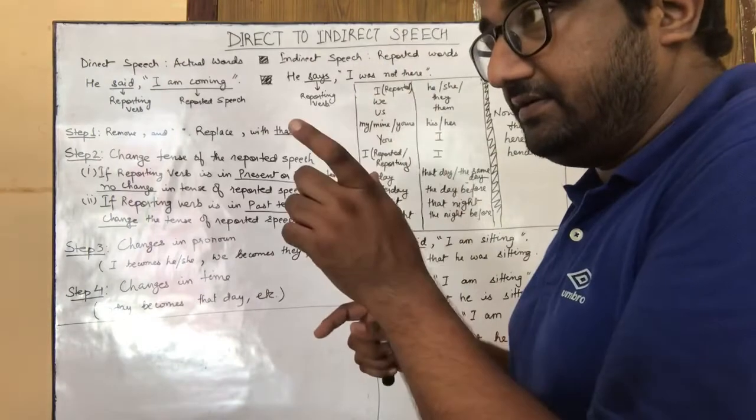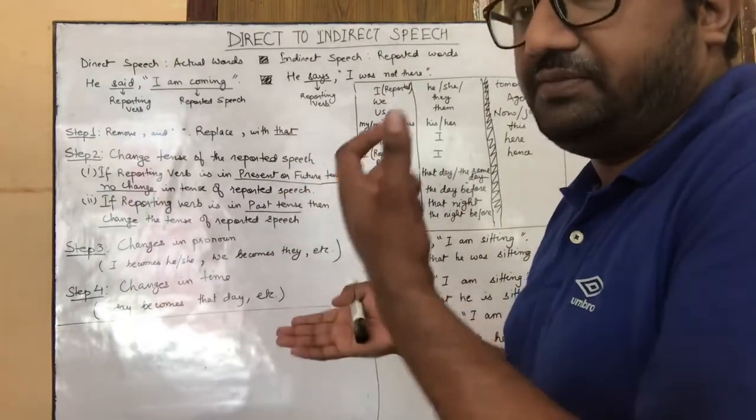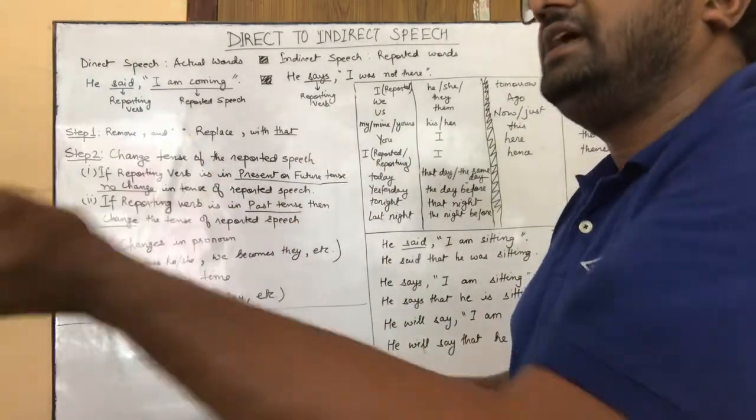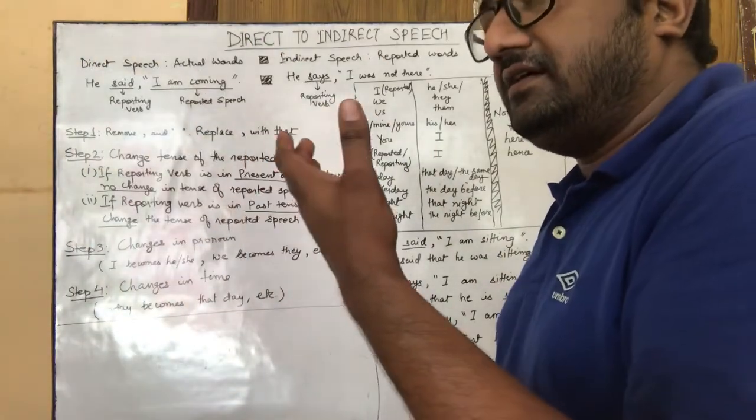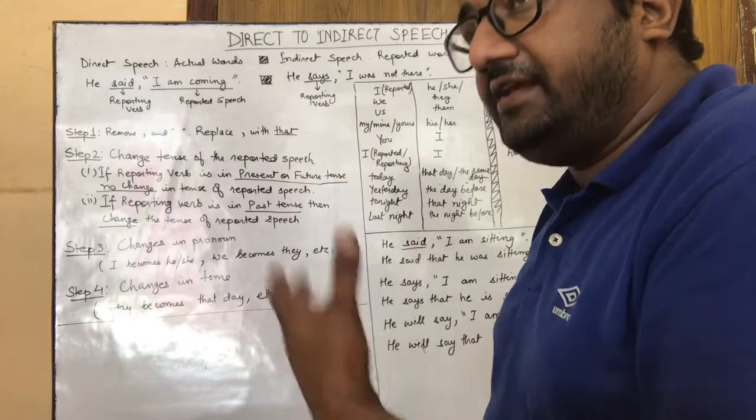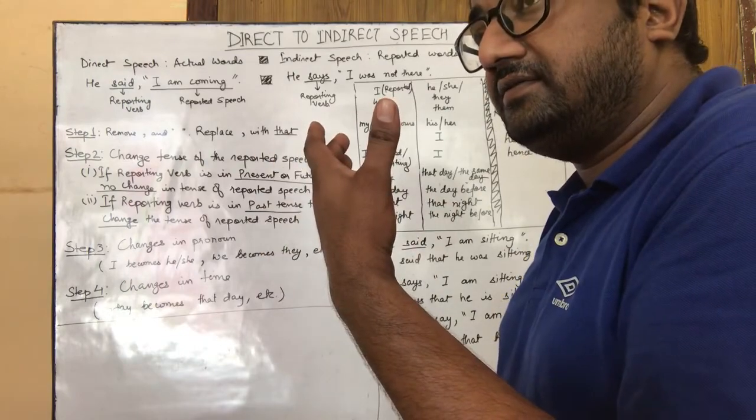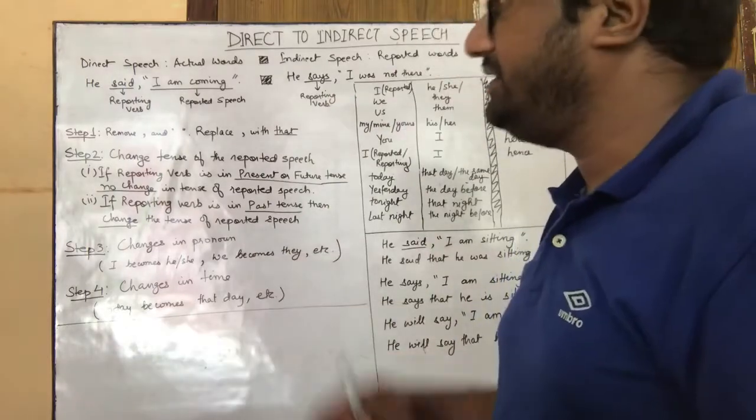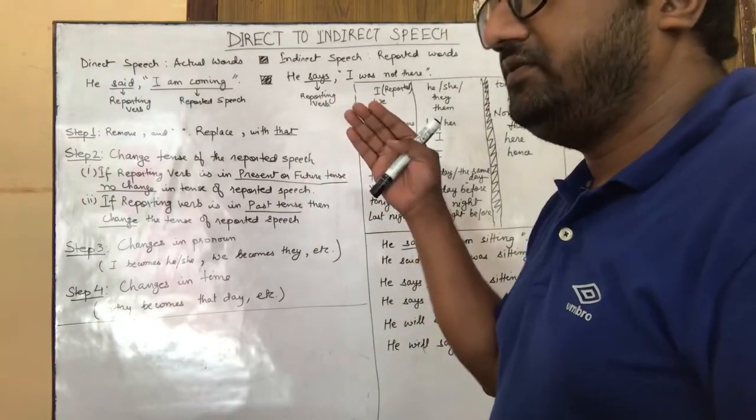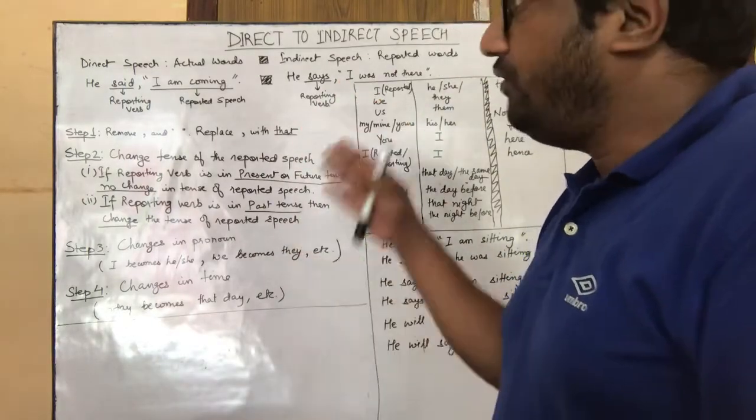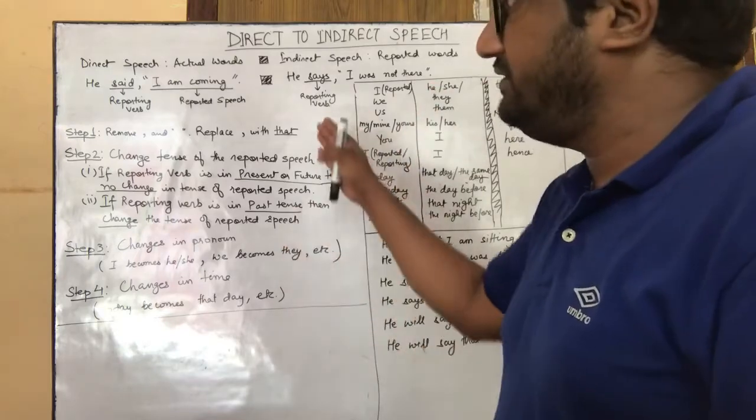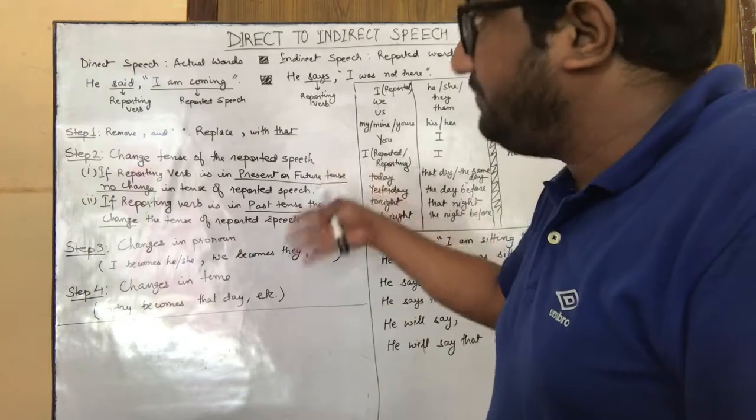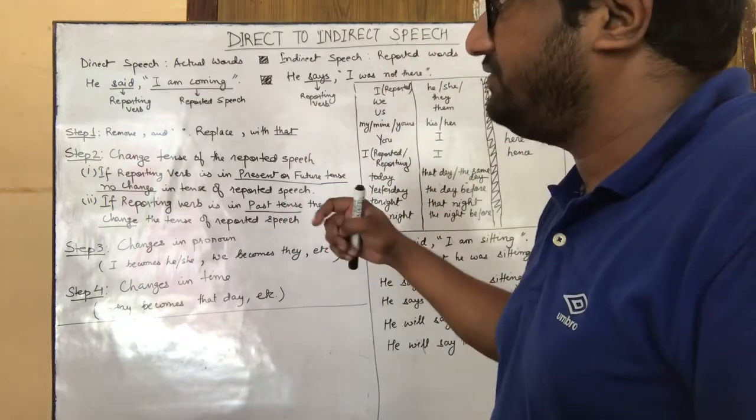The identifying feature of indirect speech is the presence of "that" before the reported speech, and the reported speech is actually conveyed in the words of the person who is reporting. So you make several changes to it accordingly. What changes and how to do that? That we'll see in the steps that I've come up with for direct to indirect speech transformation.